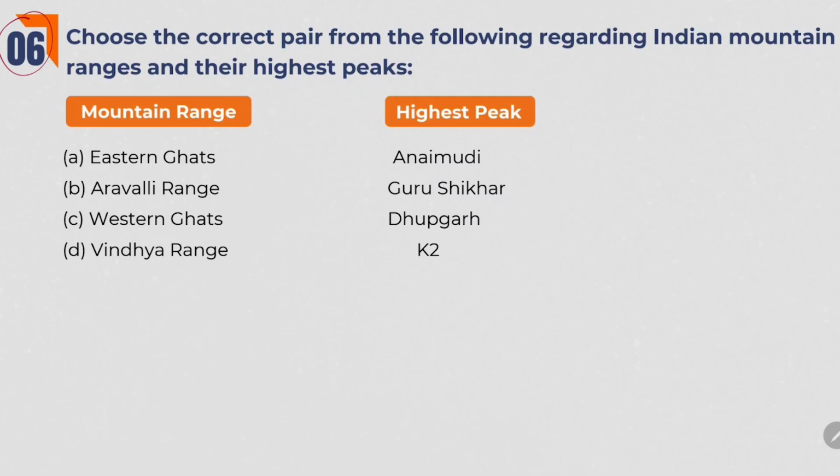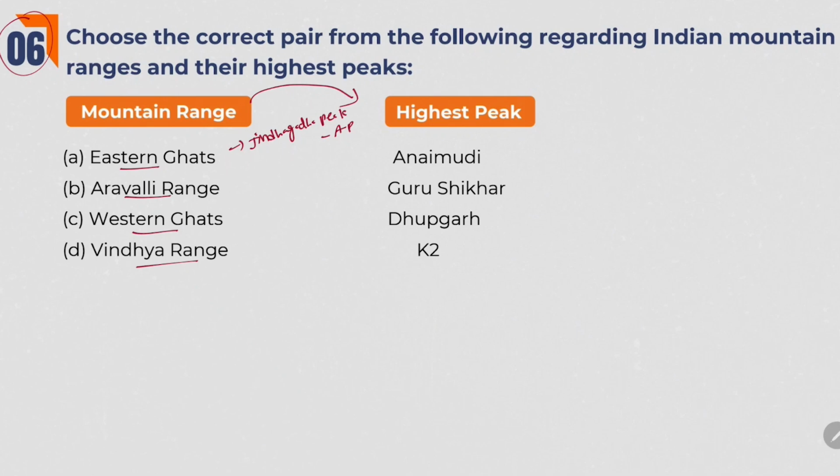Next one. Choose the correct pair from the following regarding Indian mountain ranges and their highest peaks. These mountain ranges and their highest peaks is one of the important things which UPSC focuses on. Eastern Ghats, Aravalli Range, Western Ghats and Vindhya Range. What is the highest peak of Eastern Ghats? It is Jindagada Peak. It is located in Andhra Pradesh. But here in options, there is no Jindagada Peak.